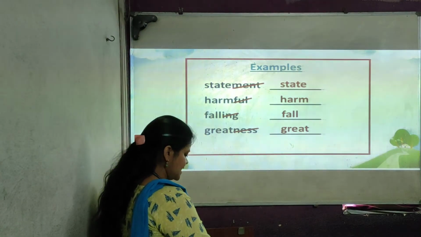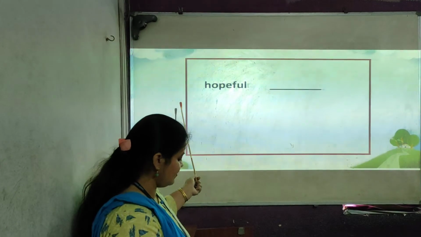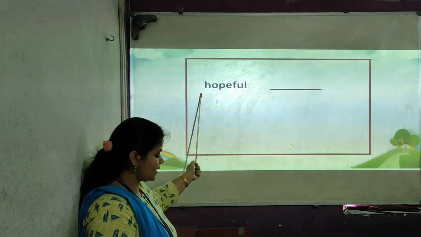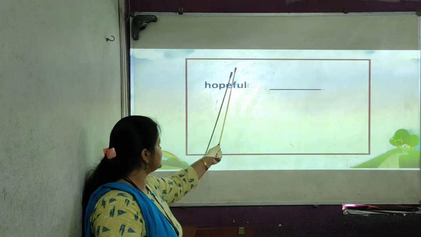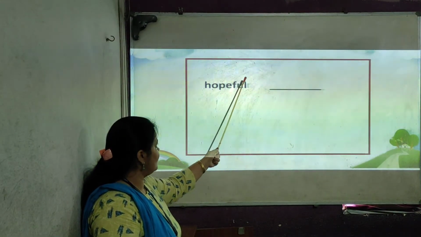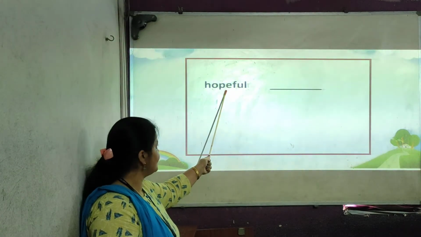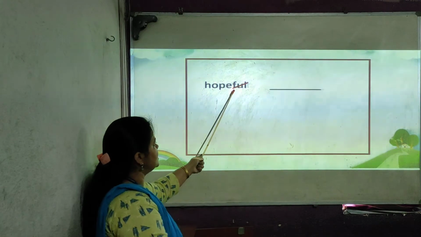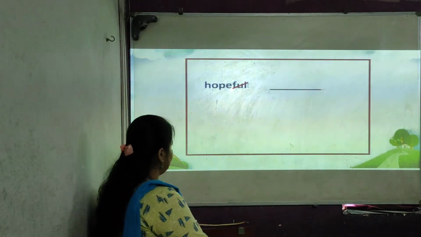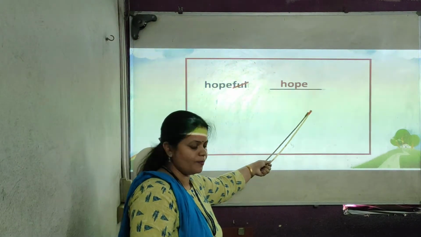Let's see a few more examples. Now which word is given here? Hopeful. At the end of this word, F-U-L is given. Yes. So you have to strike out this ful, and you will get a new small word, hope.